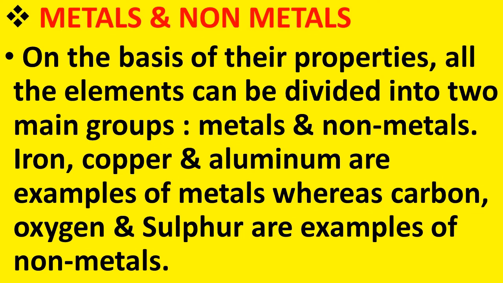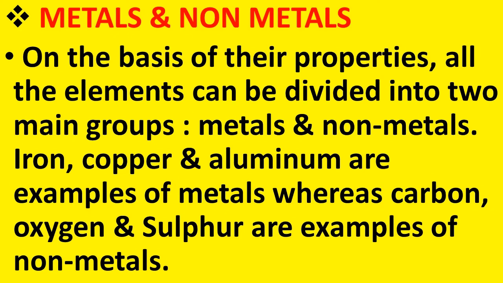On the basis of their properties, all the elements can be divided into two main groups, metals and non-metals. See, different elements have different properties. So, based on their properties, the elements are broadly classified into two main groups: metals and non-metals.